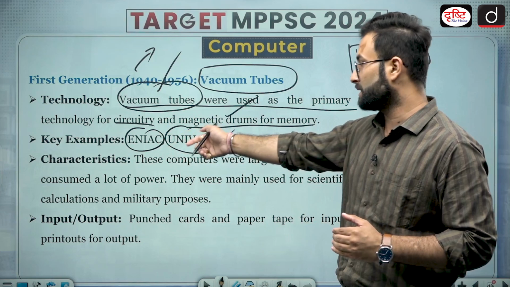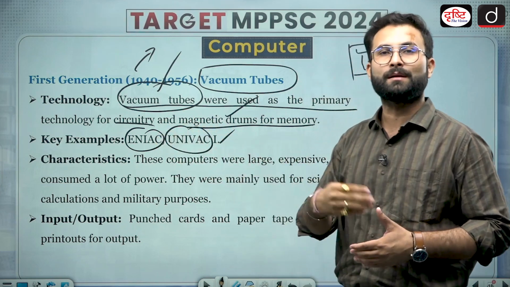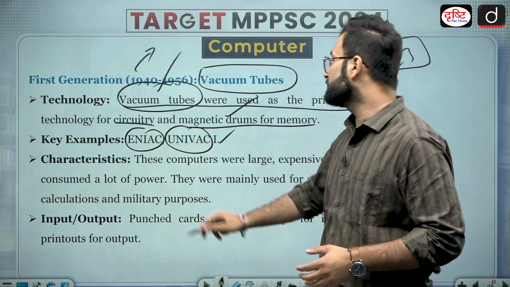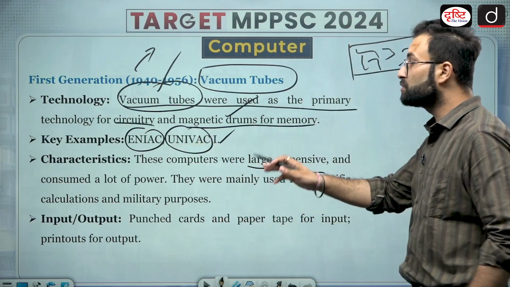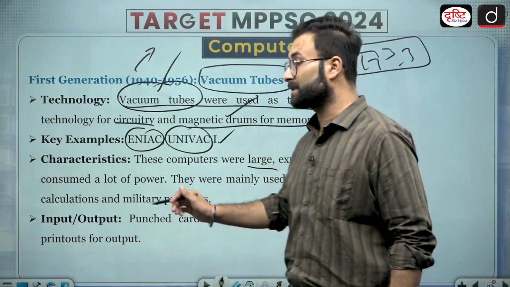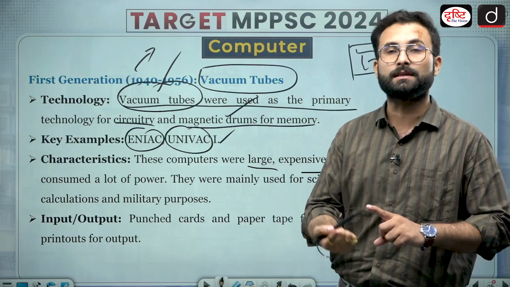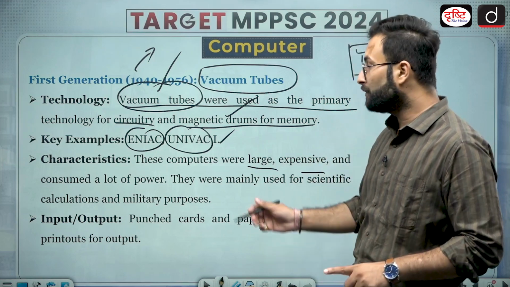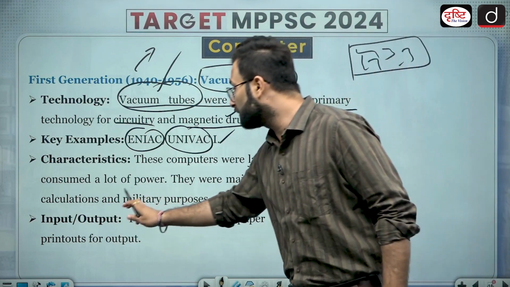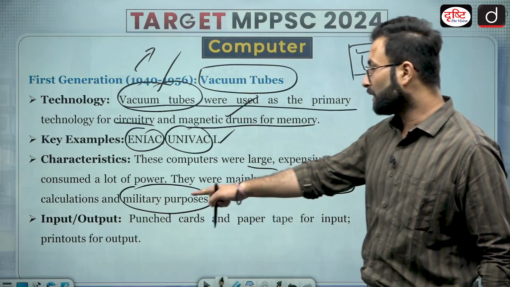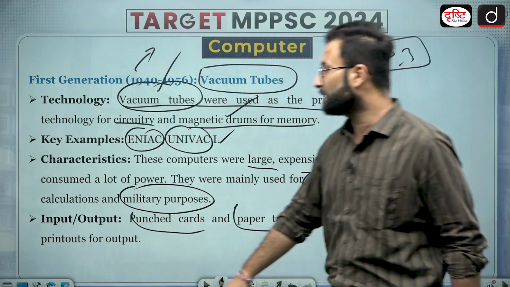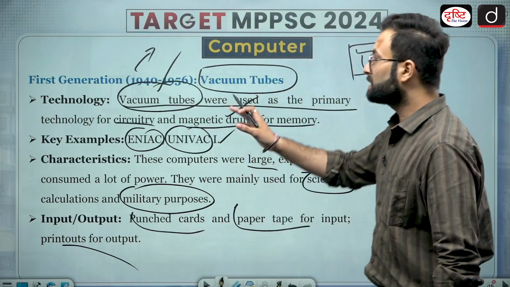ENIAC and UNIVAC 1 are examples of first generation computers, and then second generation, third generation, like that. Now characteristics: these computers were large, expensive and consumed a lot of power. They were mainly used for scientific calculation and military purposes. Input and output: punched cards and paper tape for input, and printouts for output. So that is about the first generation.